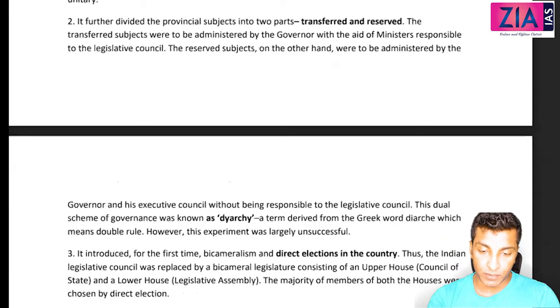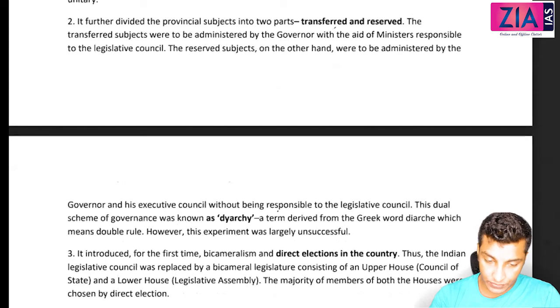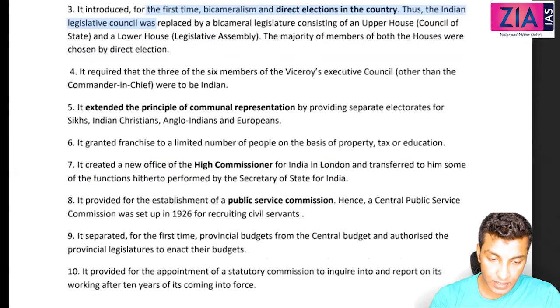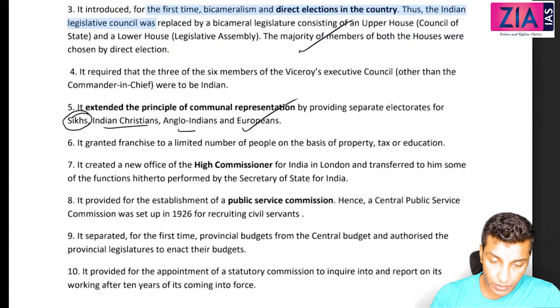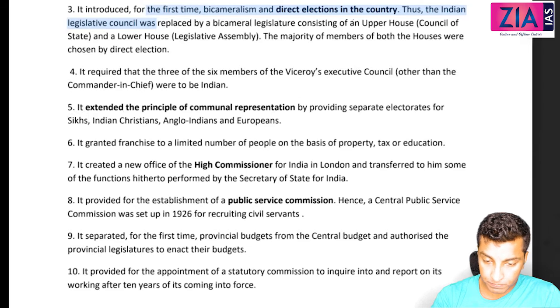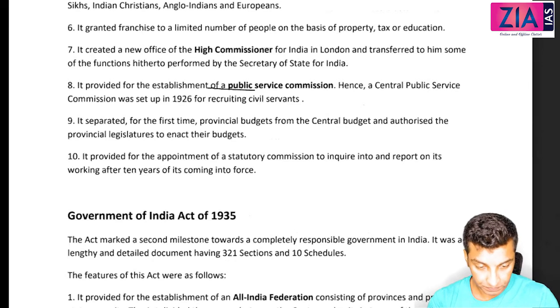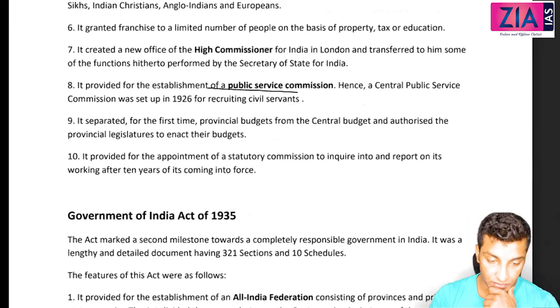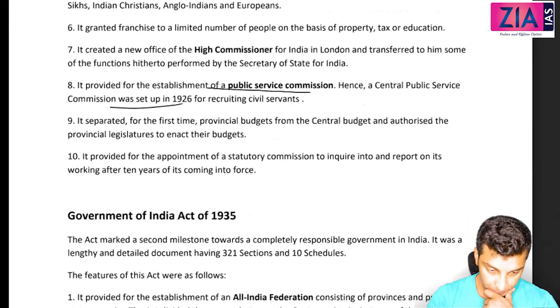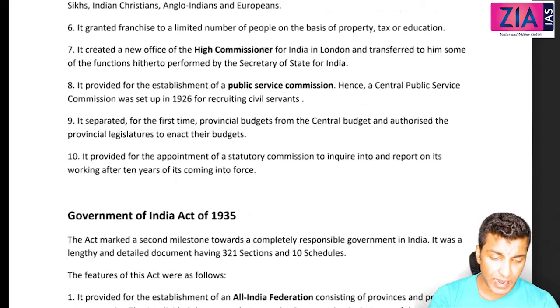I just want to mainly talk about this transfer to different lists and what is diarchy. Direct elections were introduced, this I have discussed. And then communal representation was extended to Sikhs, Indian Christians and Anglo-Indians. The High Commissioner, this one is also important. Public Service Commission, and based on that, the Central Public Service Commission was set up. So just go through these minor points.